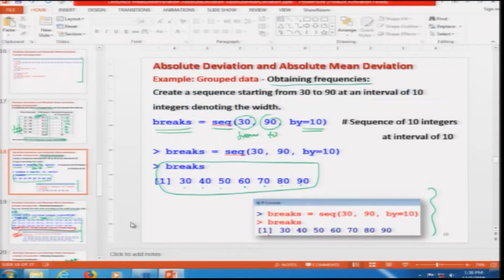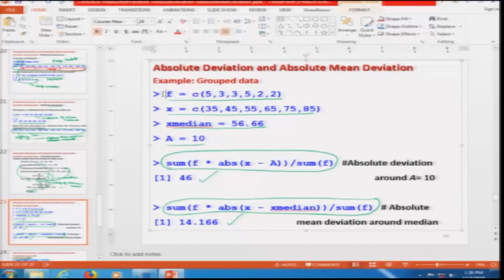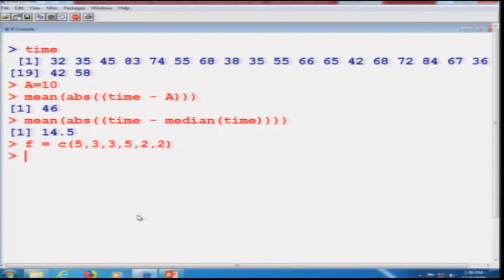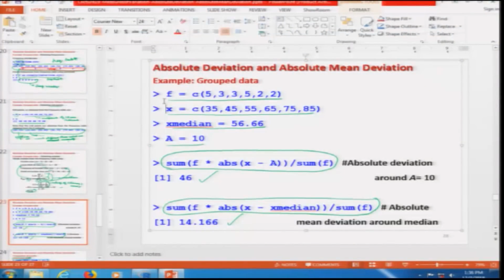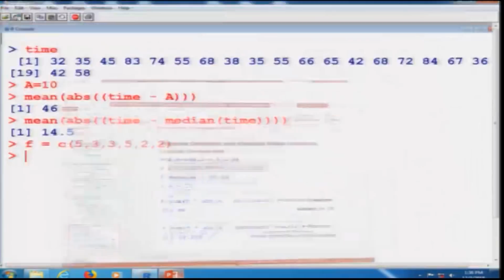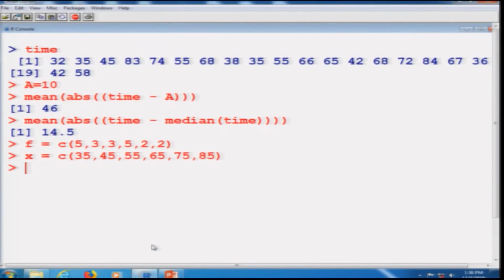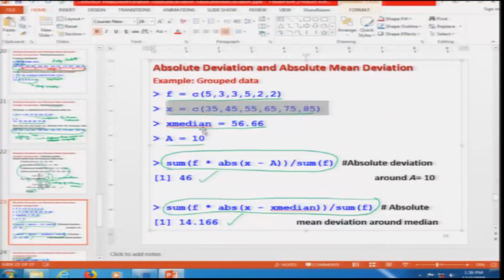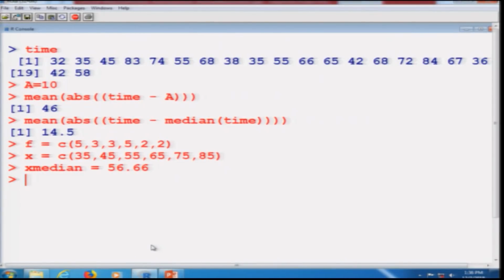Now, I come to the grouped data case where we have the frequency vector like this, which we have copied here, and the vector of the midpoints which I am writing here like this, and the value of x median that has been obtained separately, this is here like this.